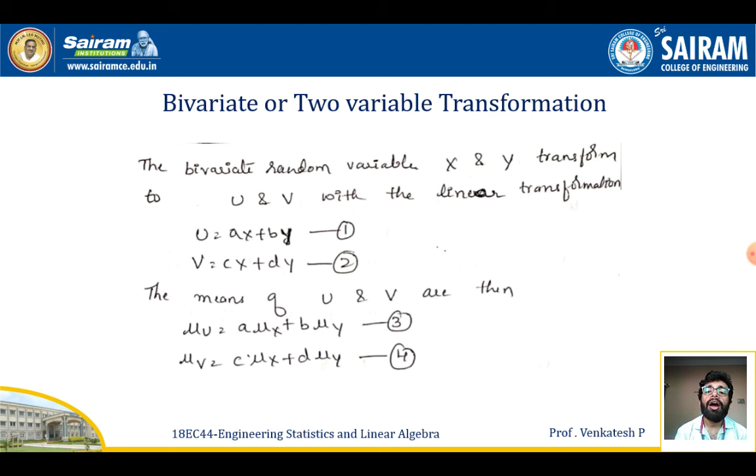So now, if I want to find the mean of U and V, I can write the formula like this. Mu U is equal to a into mu X plus b into mu Y, and mu V is equal to c into mu X plus d into mu Y. So this is the formula for U and V after the transformation from the bivariate random variables.